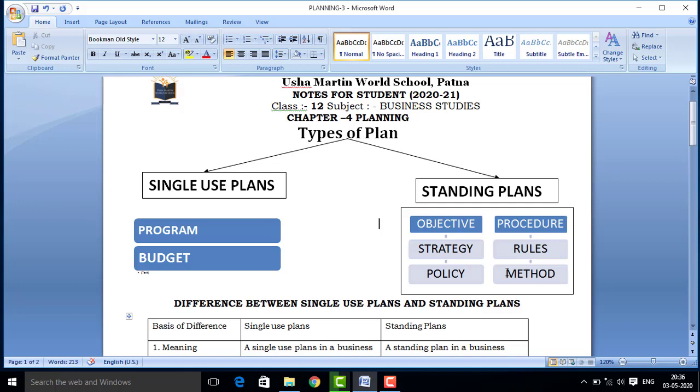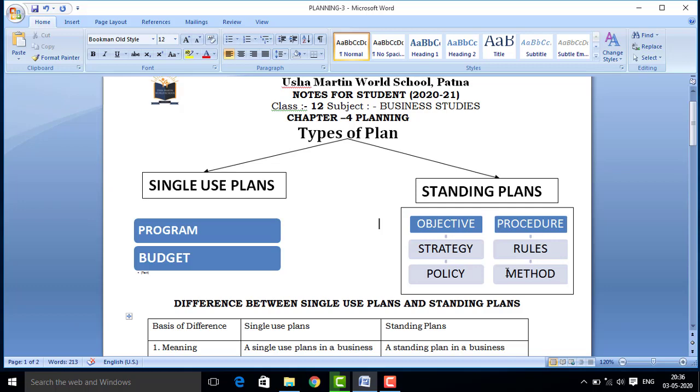These are the standing plans, because you can see that in this term, strategy, policy, method, rules, procedure, these all are a kind of fixed term. Again and again the business enterprise is not going to change its strategy, its policy, its rules and method, because the business organization often follows consistency of the strategy. Only some modification will be there, but the strategy will not be changed. The strategy will be same.